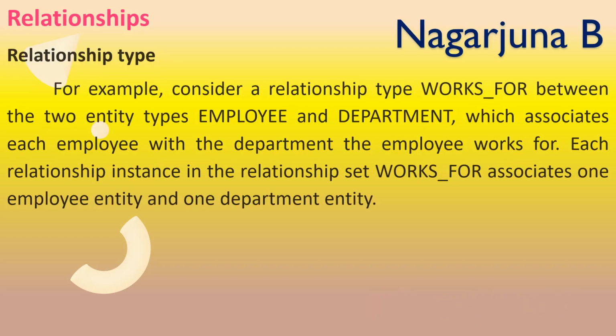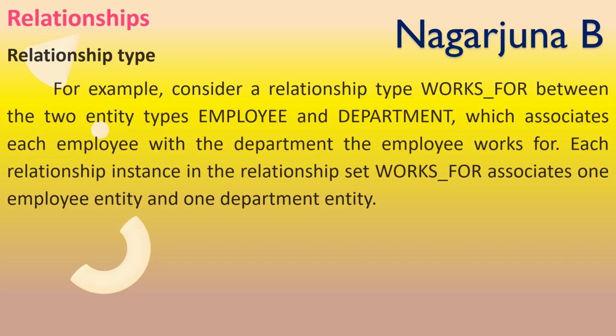For example, consider a relationship type works for between two entities, employee and department. That means an employee and the department will be having a relationship, and that relationship is works for, and it will be associating each employee with the department the employee works for.